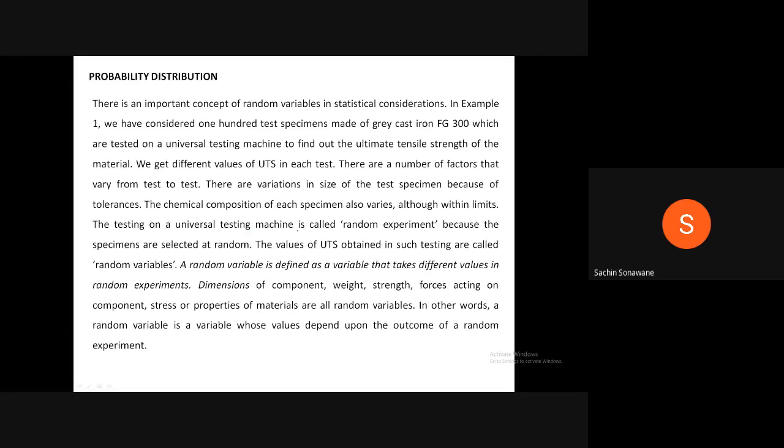The testing on a universal testing machine is called a random experiment because the specimens are selected at random. The values of UTS obtained in such testing are called random variables. A random variable is defined as a variable that takes different values in random experiments. Dimensions of component, weight, strength, forces acting on component, stress or properties of materials are all random variables. In other words, a random variable is a variable whose values depend upon the outcome of a random experiment.